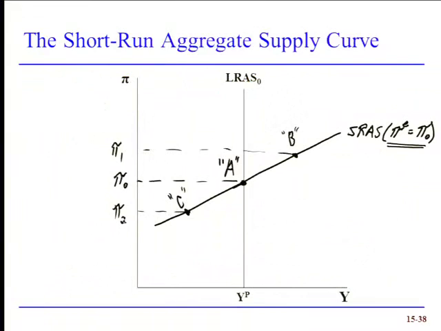Now, let's think about why the short-run aggregate supply curve is upward sloping. So if we think about economic output rising, suppose there's been some increase, say, in government purchases or autonomous consumption, investment, net exports, whatever it might be. So economic output is rising. Demand in the economy is growing. We're moving up along our short-run aggregate supply curve. Notice that actual inflation is rising, but expected inflation is not, at least not in the same time period.